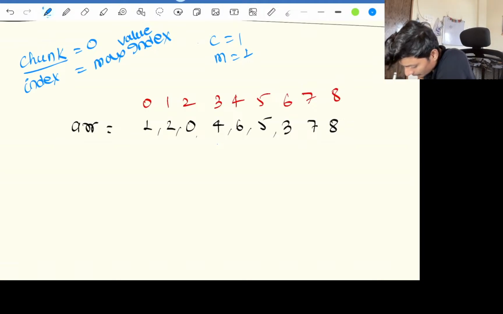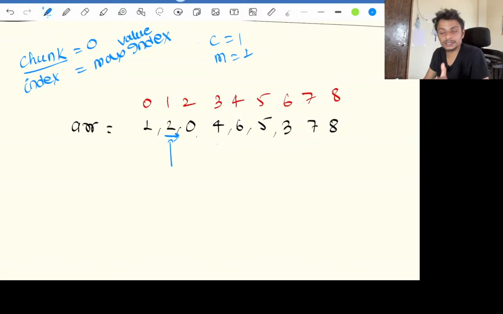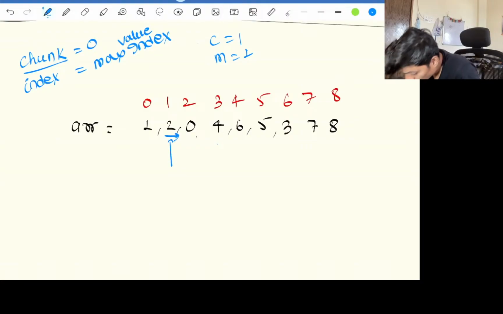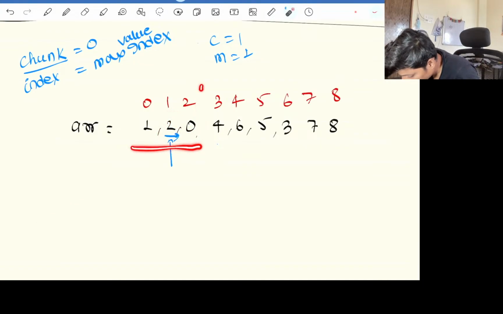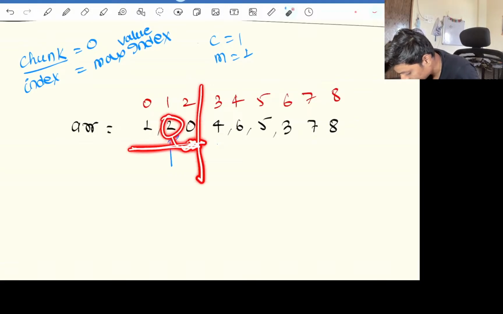Correct. Now if we move to this index, 2 is coming, so we need to carry our chunk until index 2. We need to enlarge our chunk until 2, because until the second index we need to sort this, so we need to take these 2 in our indexes.